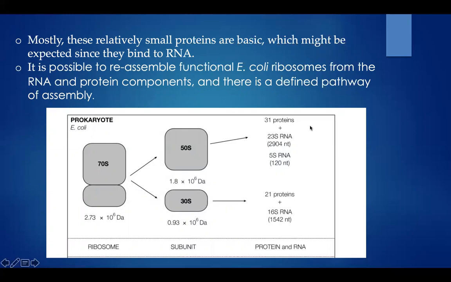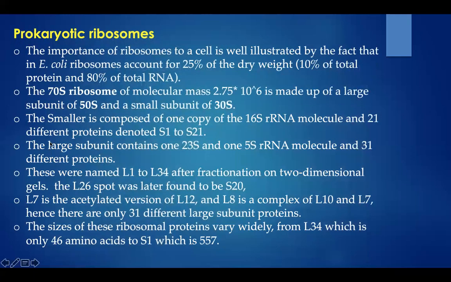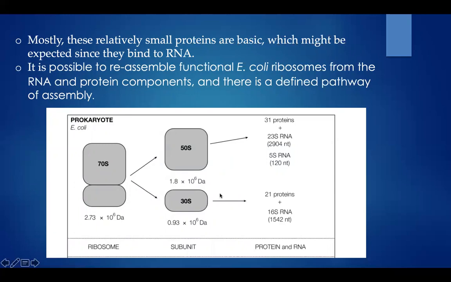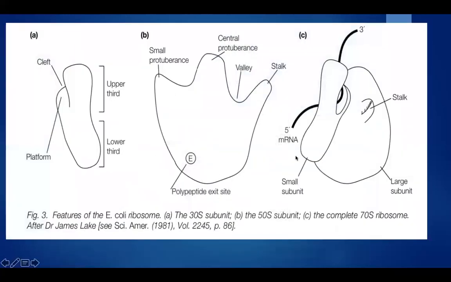With this one picture, we can see everything we studied in this slide. The first is the 30S subunit, this is the 50S subunit, and this is the complete 70S ribosome.